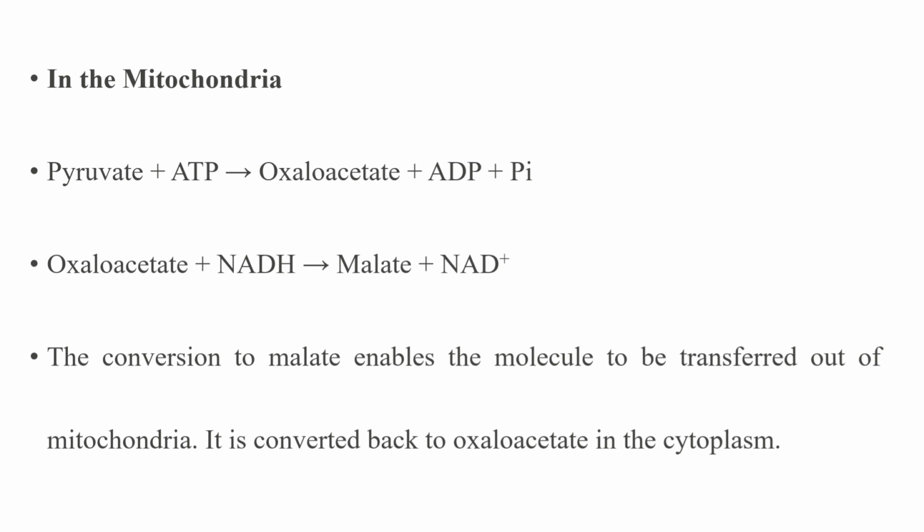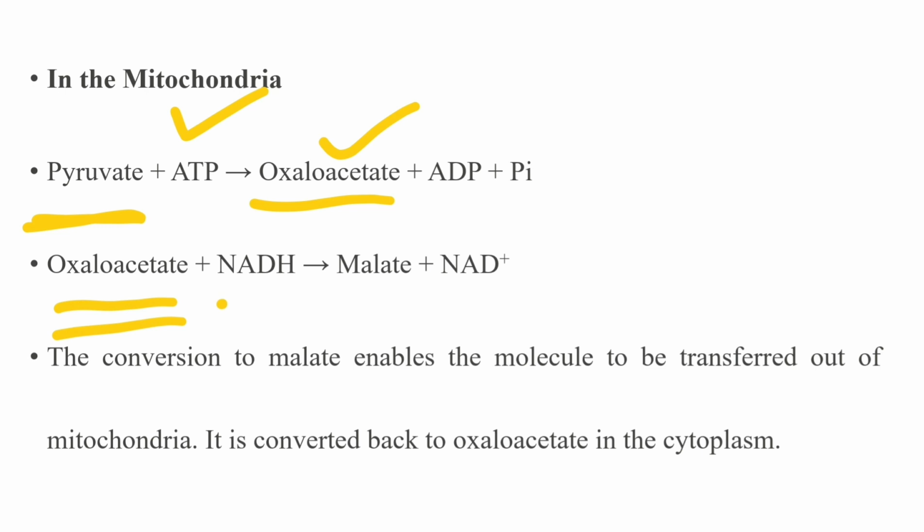So in the first step, pyruvate, by consumption of 1 ATP, is converted into oxaloacetic acid, then oxaloacetate is converted by NADH to malate.